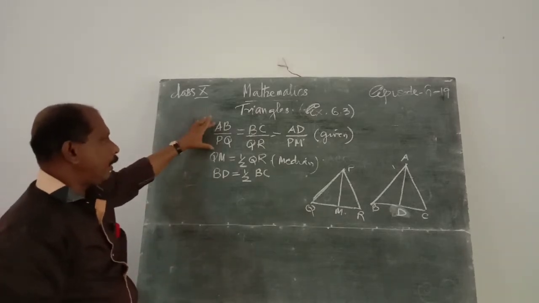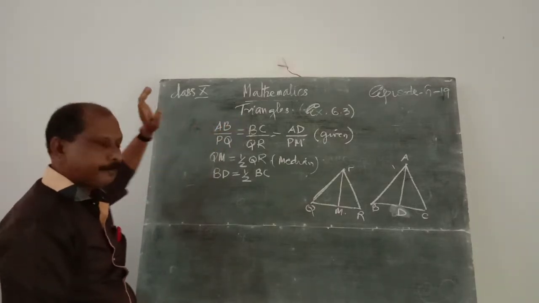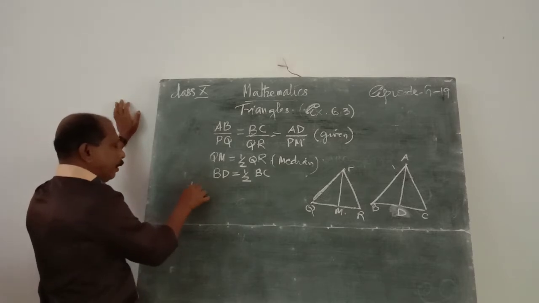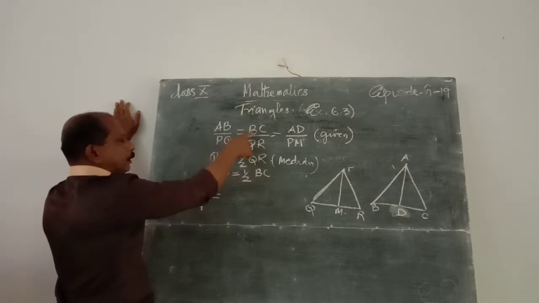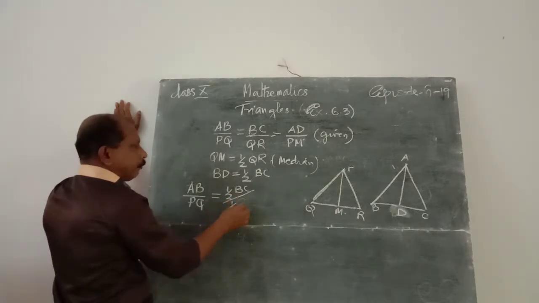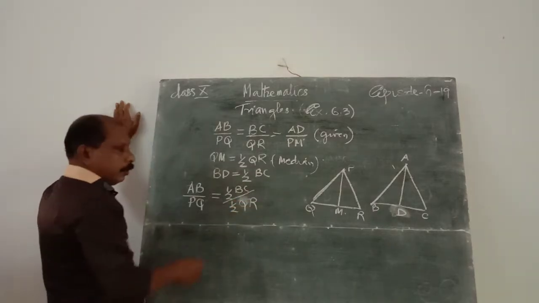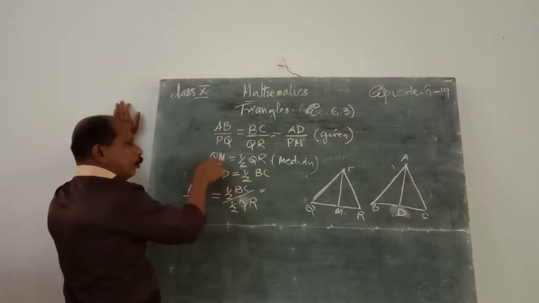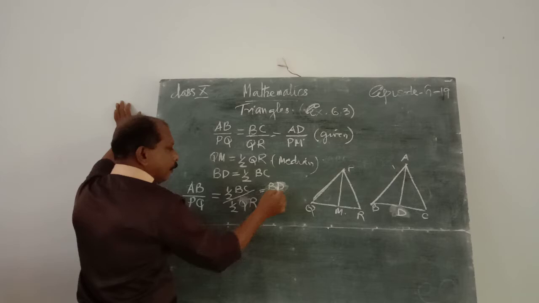Therefore, in AB by PQ, BC is replaced by 2BD. So AB by PQ is equal to half BC by half QR, that is equal to BD by QM.